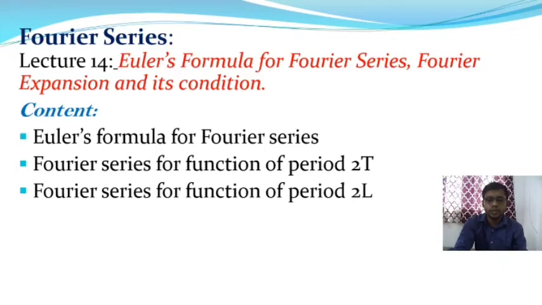The second and third forms of Fourier series are the same, but the periods are different. In the second form the period is 2t, and in the third form the function is defined with period 2l. After that we will continue to discuss Dirichlet's condition.